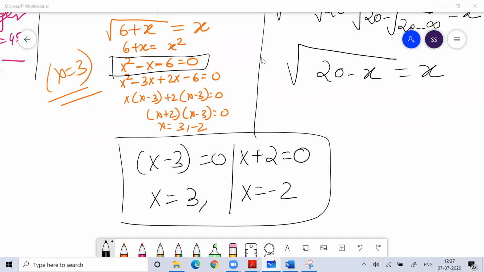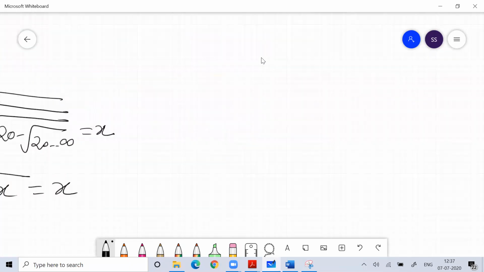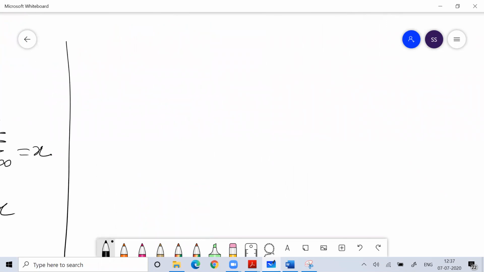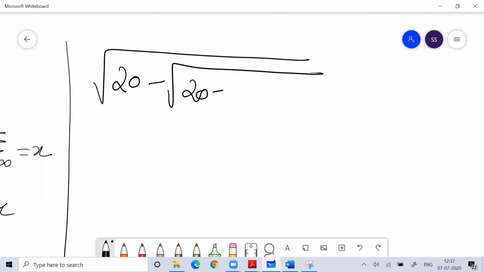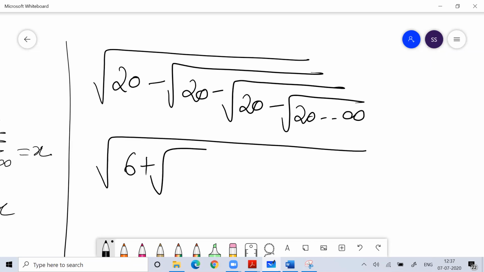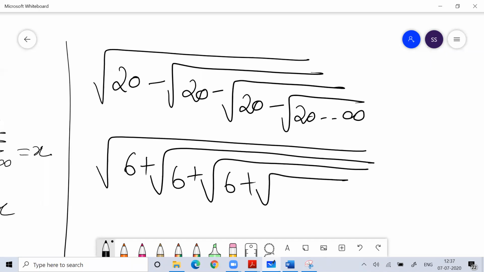Now, this is one way you can solve it, or there is a shortcut method. You can solve all these questions very fast by using the shortcut method.